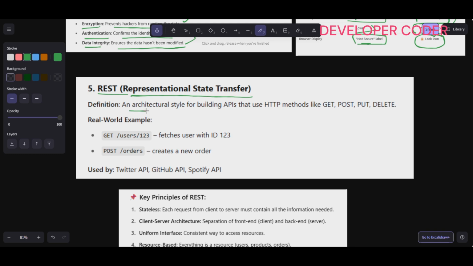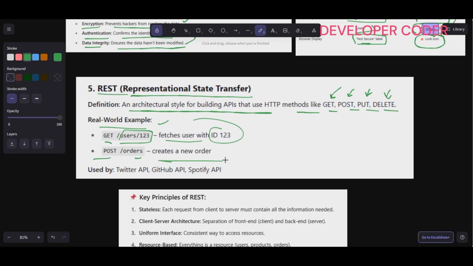Now after that, the fifth point is REST, that is, Representational State Transfer. It is an architectural style for building APIs that use HTTP methods like GET, POST, PUT, DELETE. GET to get information, POST to pass some information, PUT to update the information, and DELETE to delete the information. Real-world example: GET /users/123 is going to fetch the user with ID 123. POST is going to create a new order.